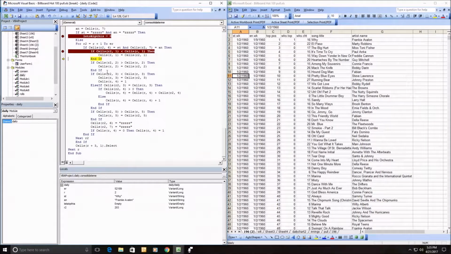So let me go forward till it finds one, which is going to be row 203. So it probably wasn't the number 1 next week. But okay, let's just run that. Of course, I still have 1 breakpoint in there. You can see it's adjusting some of these top positions and the weeks at the top, and it's adjusting the end weeks as it goes along.